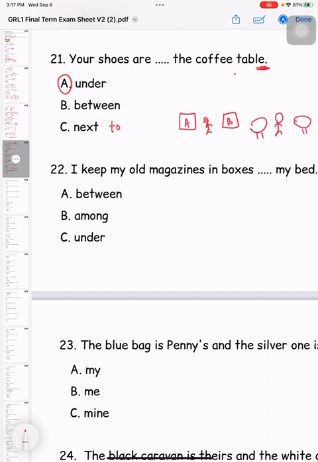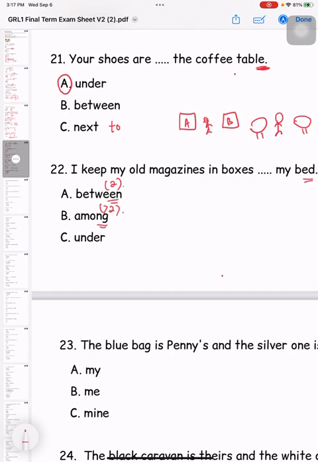Now look at 22. I keep my old magazines in boxes, my bed. Same thing, you can't use between because it's only one. And you can't use among either, because between is when you're standing between two things, but among is more than two.